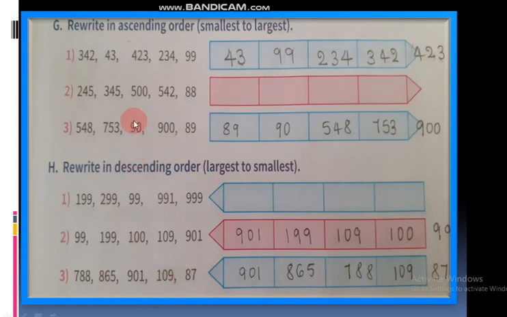This also is easy only, ascending order and descending order. Ascending order means smallest to largest, but descending order means largest to smallest. Don't get confused about this. Ascending order means small number to large number. Descending order means large number to small number. Okay, this is the opposite. Ascending order is the opposite of descending order. Descending order is also the opposite of ascending order. Okay. Understood now? Ascending order and descending order.